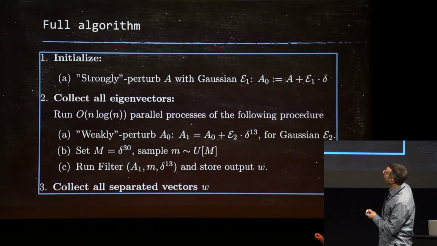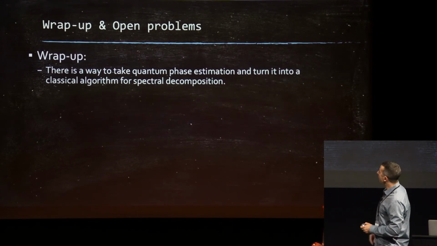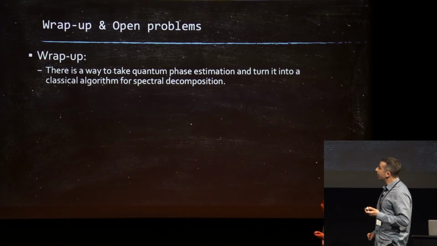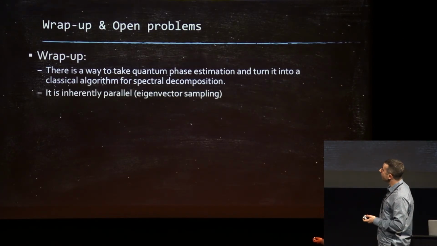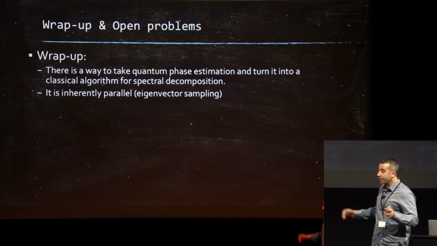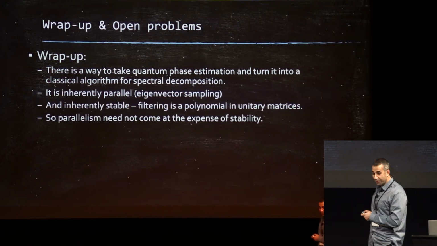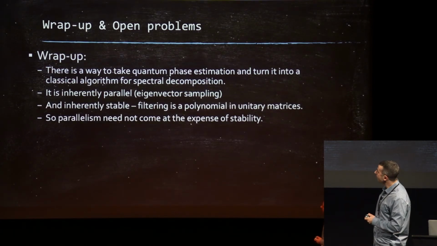And that's it. So to sum up, there's a way to take quantum phase estimation and turn it into a classical algorithm for spectral decomposition. It is inherently parallel because we're doing eigenvector sampling independently. And it's also inherently stable because we're using unitary matrices. So we get both of them for free.